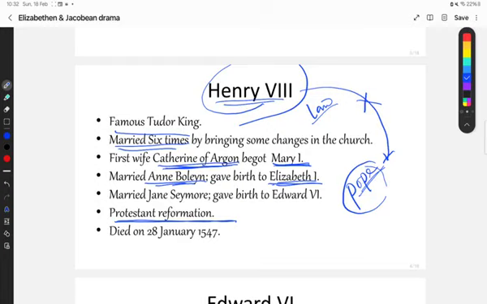Okay, after that Henry the 8th again married Jane Seymour, and from Jane Seymour, Edward VI, a baby boy, took birth. And finally Henry the 8th was happy, but he did not stop there. This was a list of 3 marriages. He married again 3 more. He married 3 more times after marrying Jane Seymour and after having a baby boy. And he died on 28th January 1547.